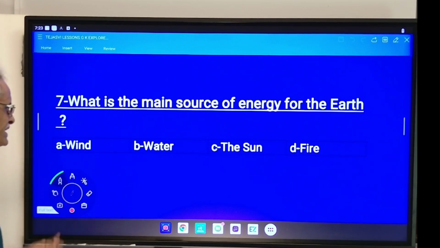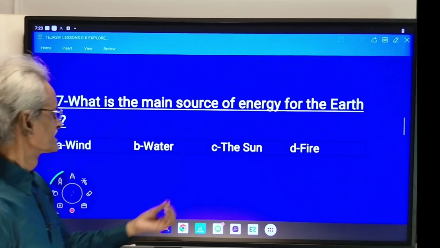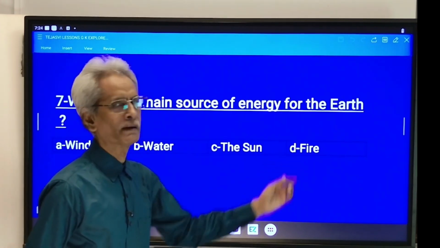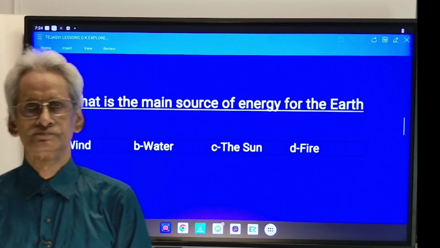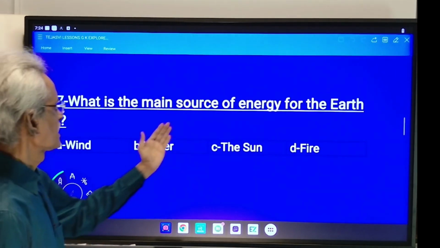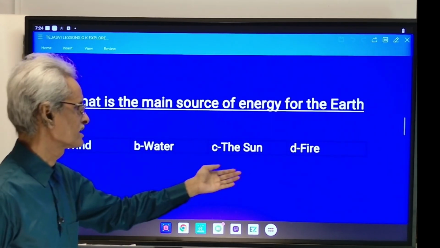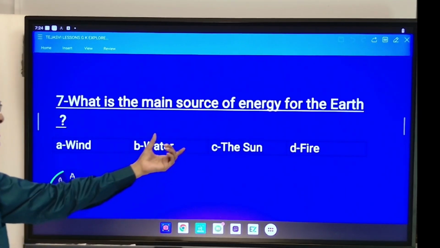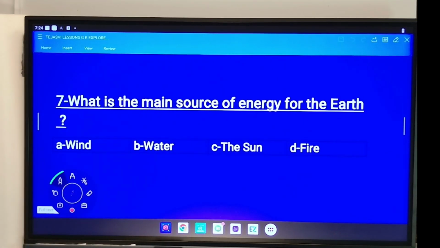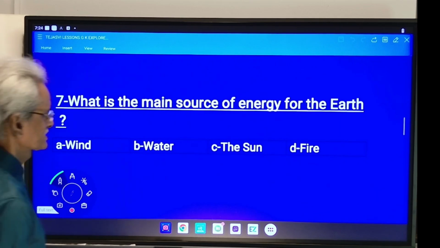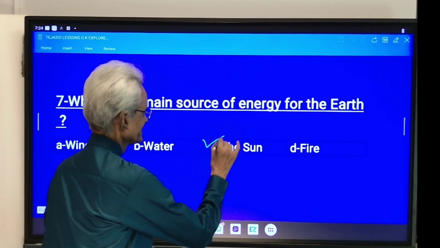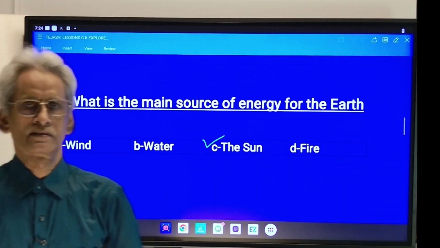Option A. Wind, B. Water, C. the sun, D. the fire. C is the correct answer. The sun is the source of energy of the earth.